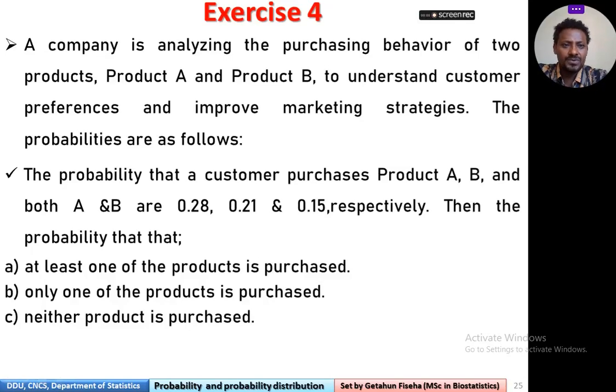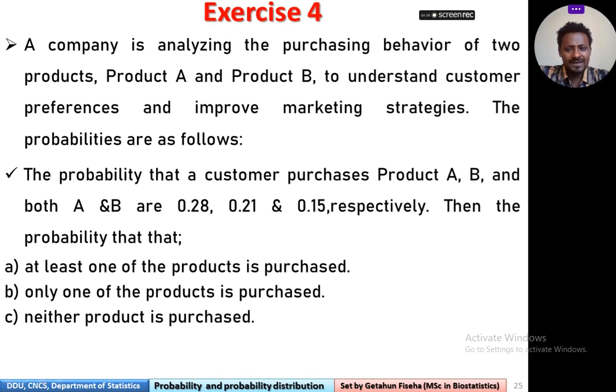Today we will continue doing an exercise. A company is analyzing the purchasing behavior of two products, product A and product B, to understand customer preference and improve marketing strategy. The probabilities that a customer purchases A, B, and both A and B are 0.28, 0.21, and 0.15 respectively.